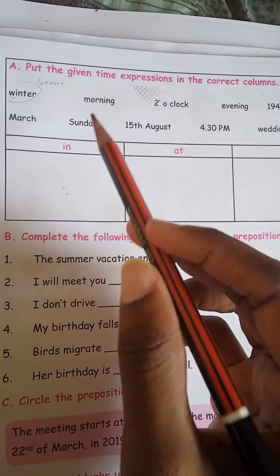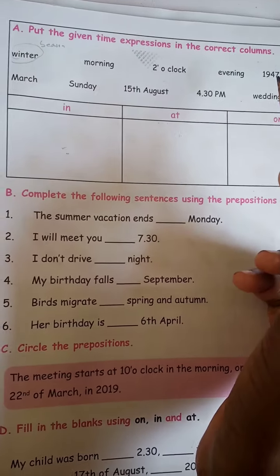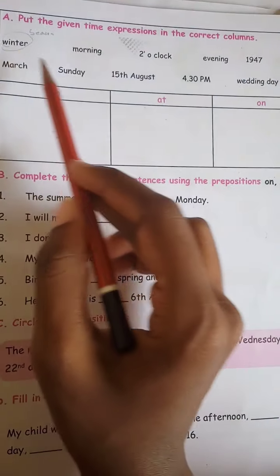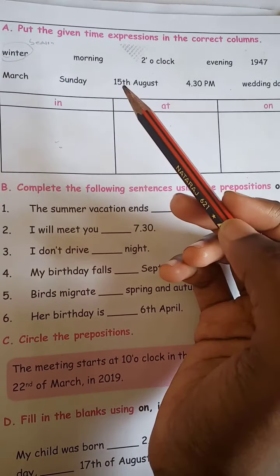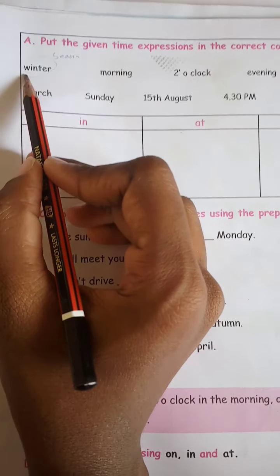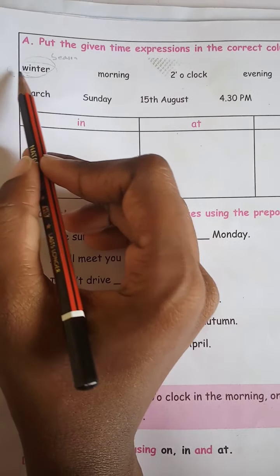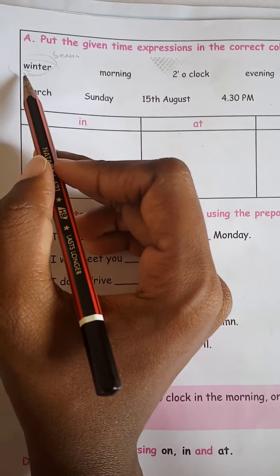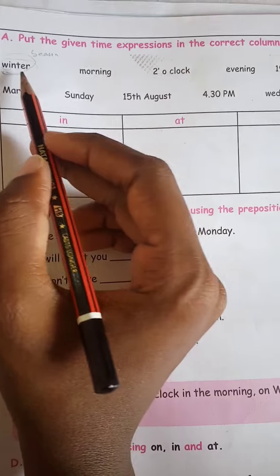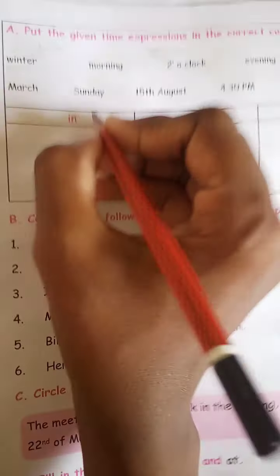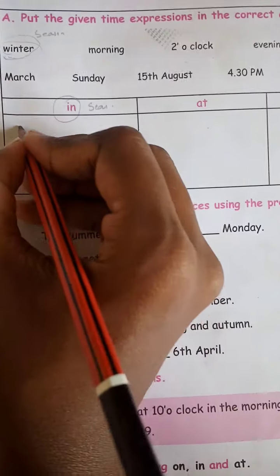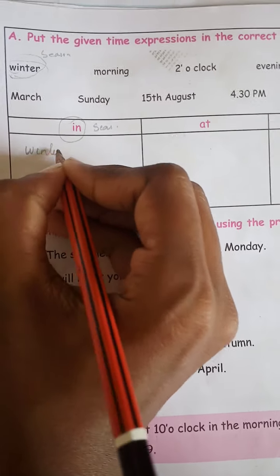Now we will do the book activity. Put the given expressions in the correct columns. Here there are 3 columns. Okay. They have given the words and you are going to put them in the correct box. Winter. First one is winter. If it is a season, what I told, if it is a season, you will use in, right? In is used for season. So winter will come in this box.